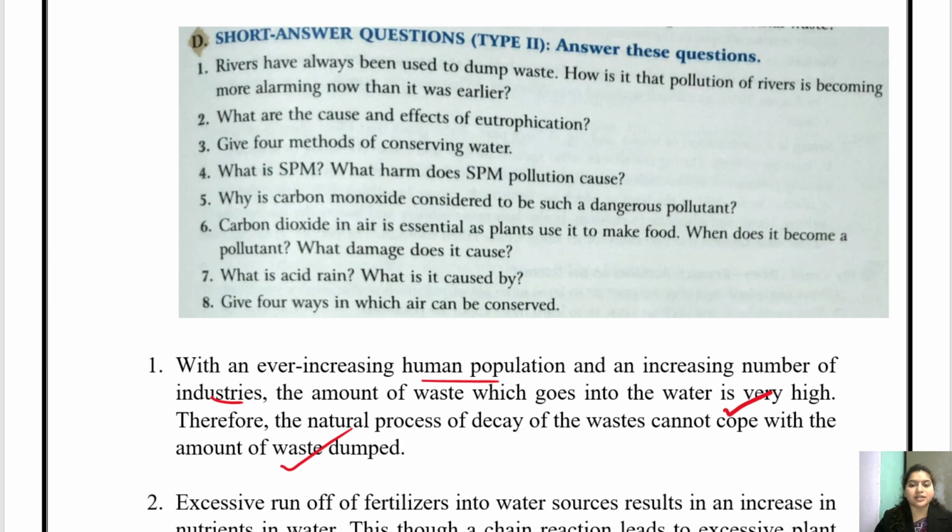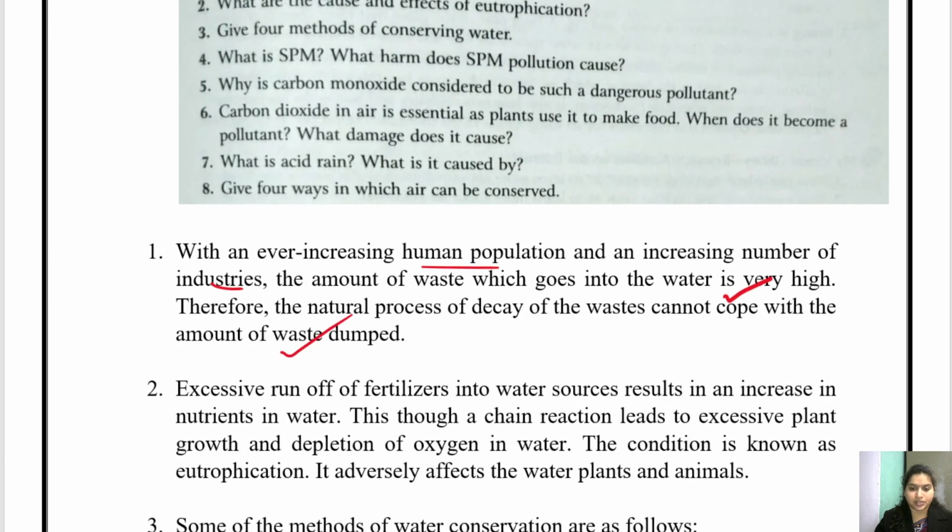Question number 2. What are the causes and effects of eutrophication? This is a very important question, children. So again, what is the main cause of eutrophication? That is excessive runoff of fertilizers and pesticides in the water or river.